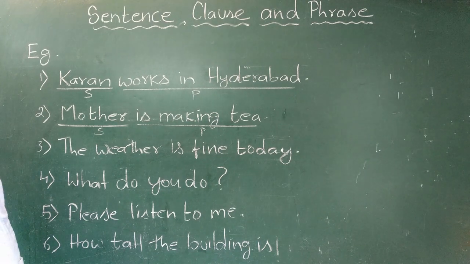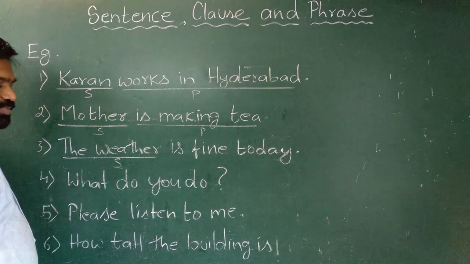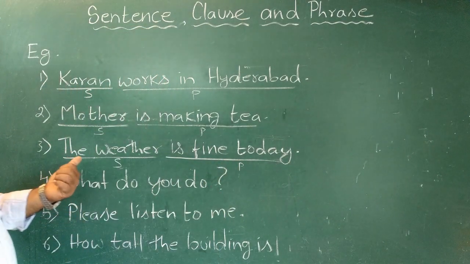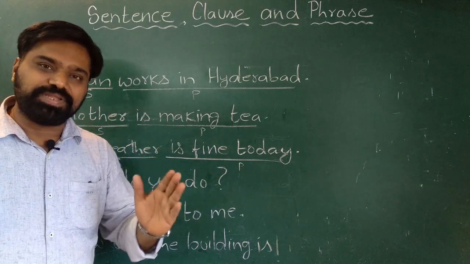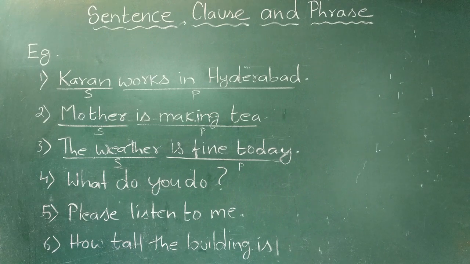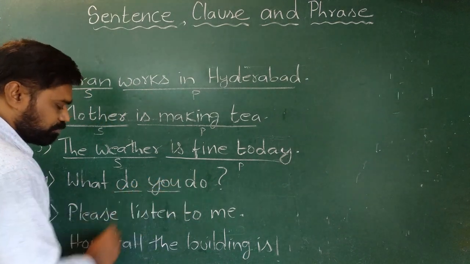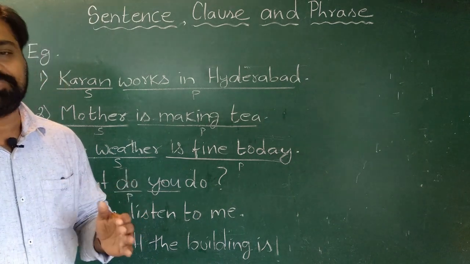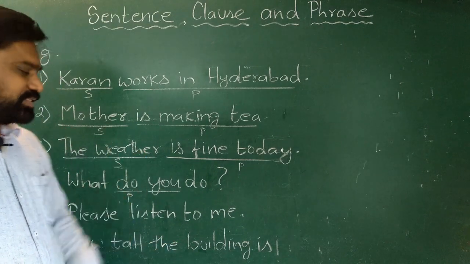The weather is fine today. In this sentence, we are talking about the weather. The weather is subject, whereas is fine today is predicate. Now even this group of words has both the things. It has a subject, it has a predicate, and it gives a complete sense. See the next example. What do you do? Here the subject is you, whereas what do is predicate. So even this group of words has both. It has a subject, it has a predicate, and it gives complete meaning. So even this is a sentence.